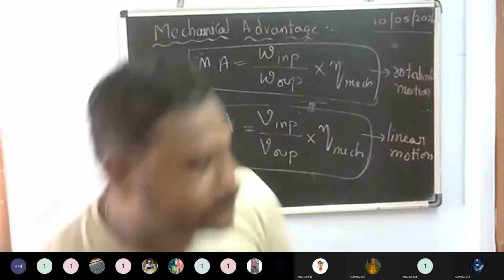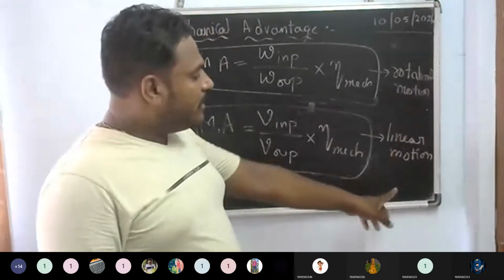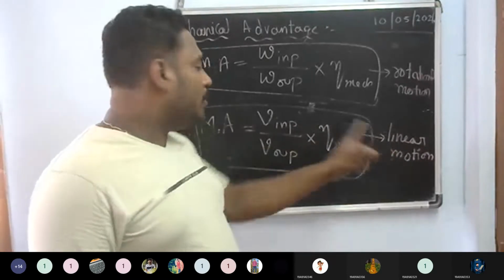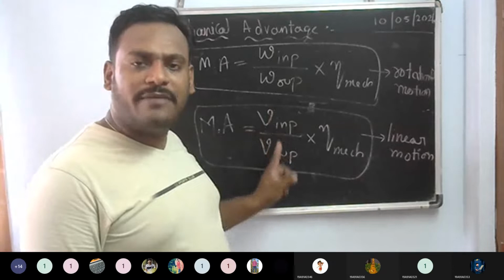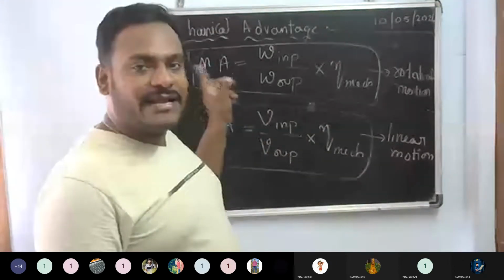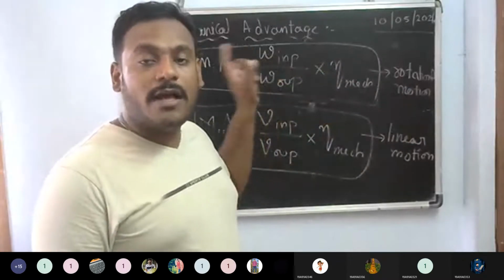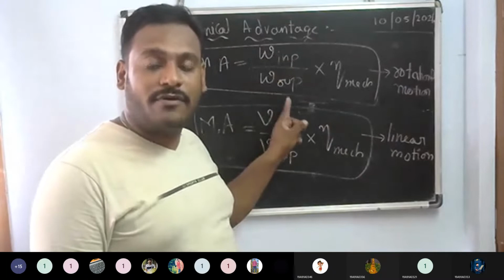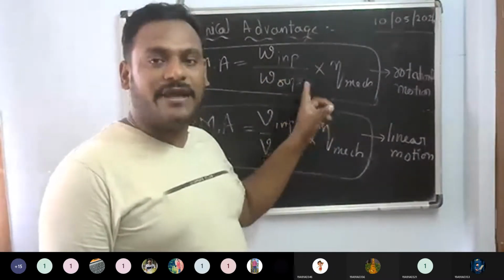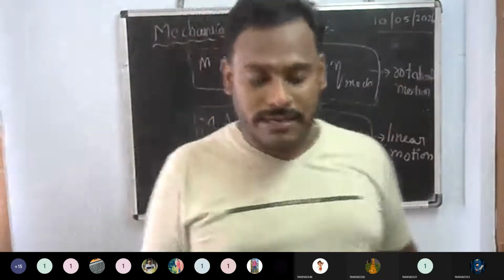Do you understand about it, right? I think so. This is about the linear motion. If I'm talking about the linear motion, you should talk about the velocity input by velocity output into the mechanical efficiency. If I am talking about the mechanical advantage of the rotational motion, then you have to consider angular velocity. Angular velocity of input by angular velocity of output into the mechanical efficiency. This is called the mechanical advantage among the rotational motion and also the linear motion.